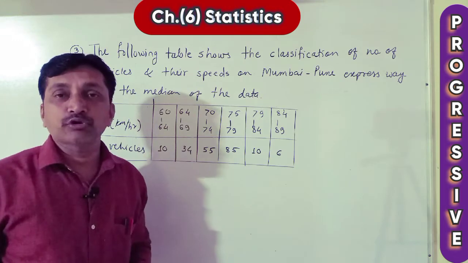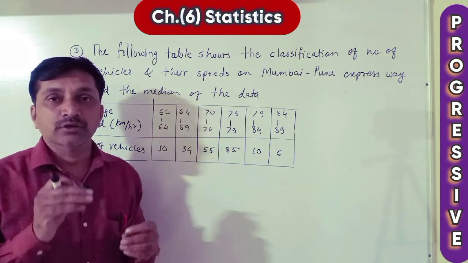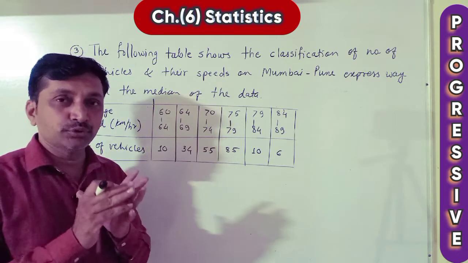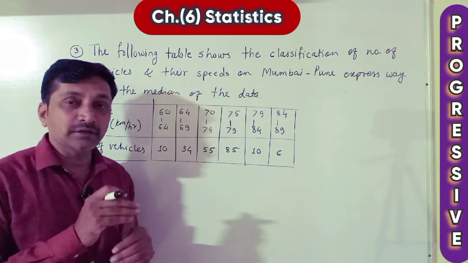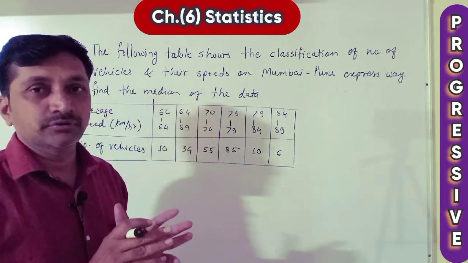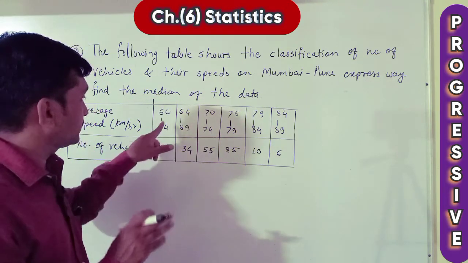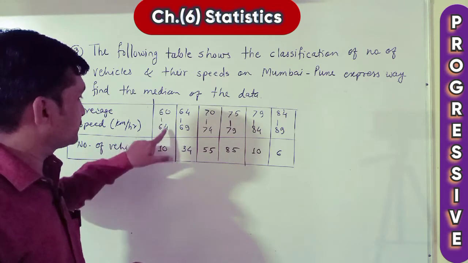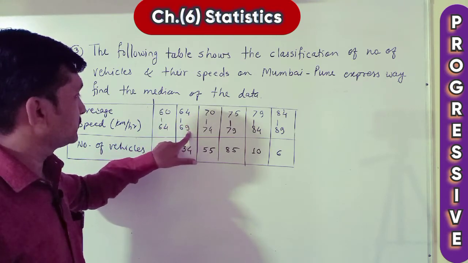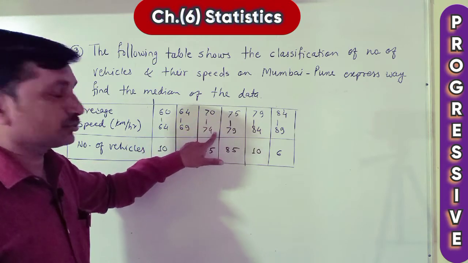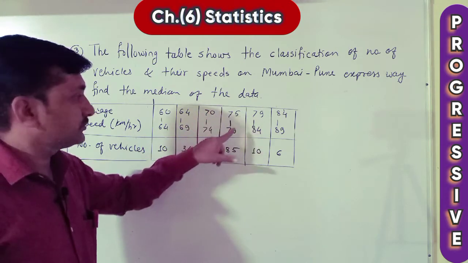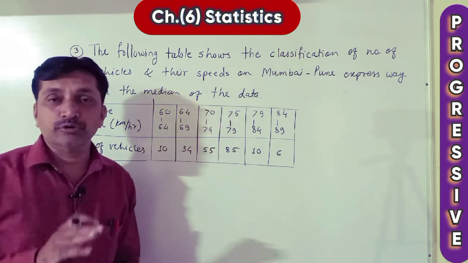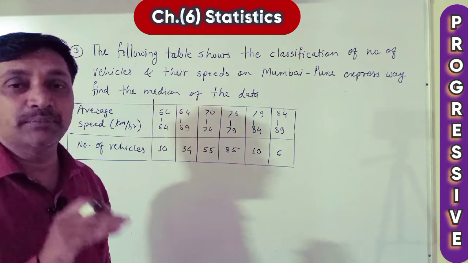Most important thing for median is that we should know upper and lower limits. See here, upper and lower limits. Lower upper 60 64, 64 69, but here 70 74. These are different. 75 79. We want always for median lower upper limits same.